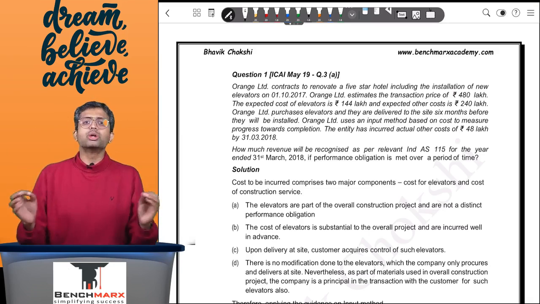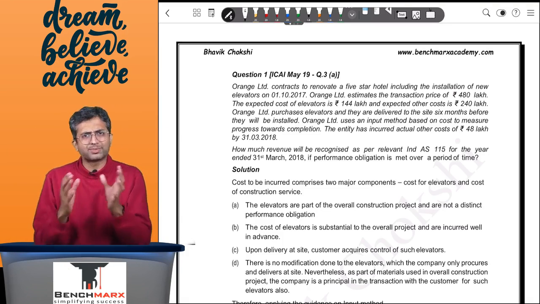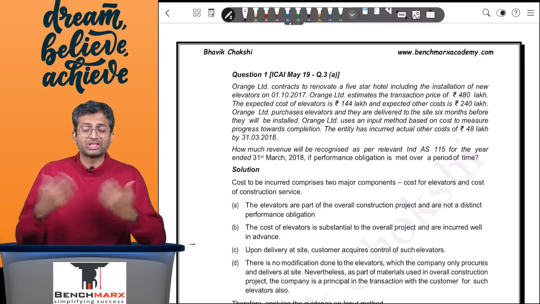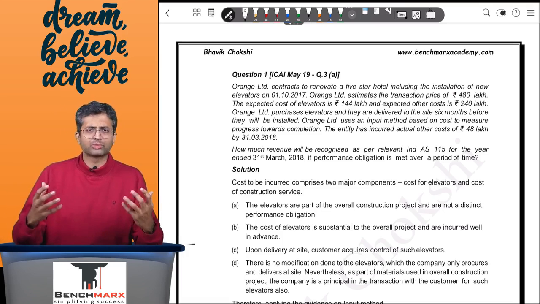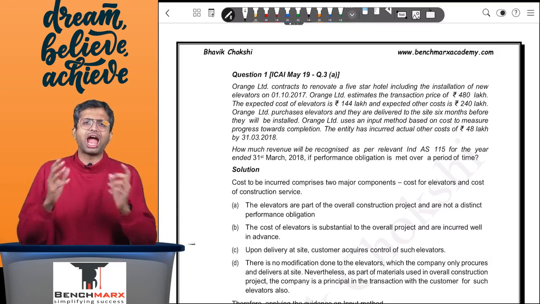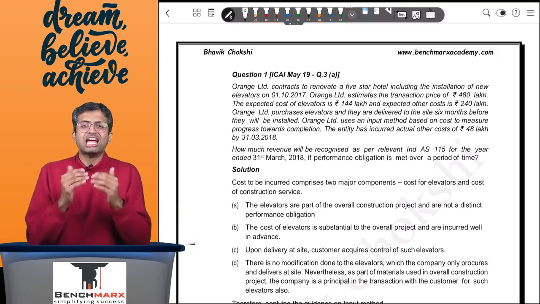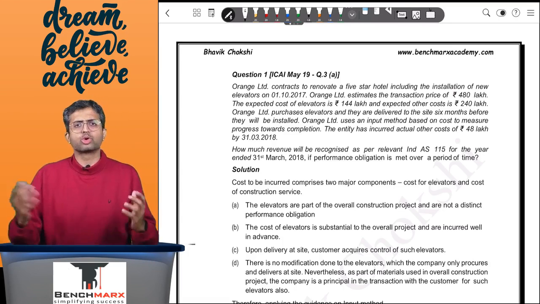While doing so, in case there are certain elements which are contributing substantially to the cost, and where the service provider or the entity is responsible merely for purchasing and installing it, the assets are of the customers and our responsibility is just purchasing and installing it, with no further obligation, then in such cases, the standard allows you to split the cost to cost input method.